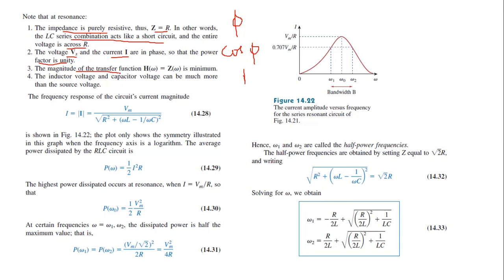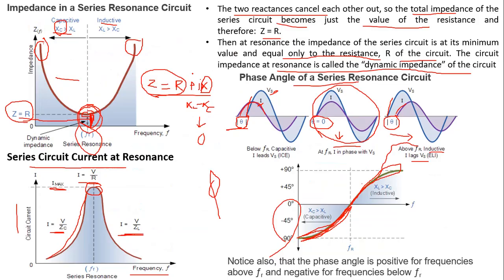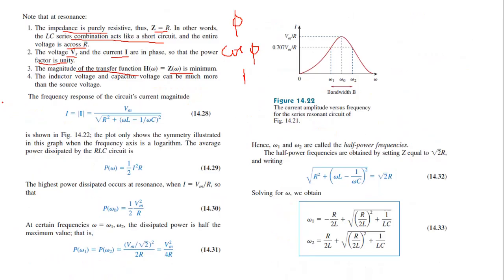Next, the magnitude of the transfer function H of omega is equal to Z of omega, which is minimum, because we can see that this is the point where the impedance is minimum, that is Z is equal to R. So the magnitude of the transfer function is also minimum. The inductor voltage and capacitor voltage can be much more than source voltage.